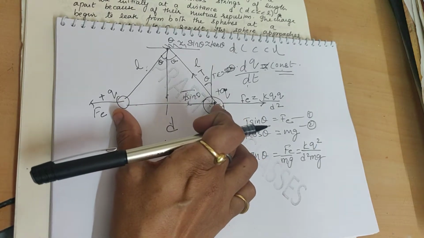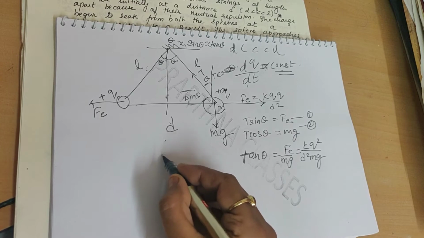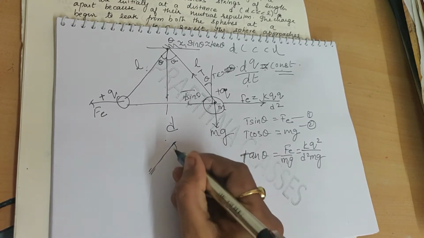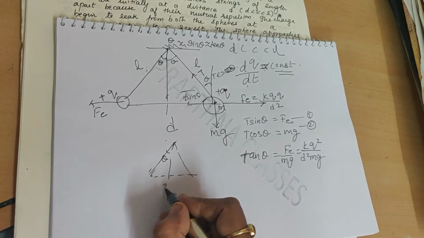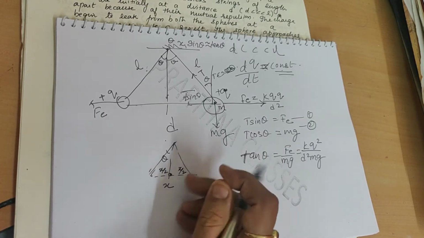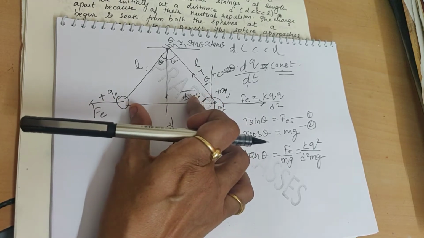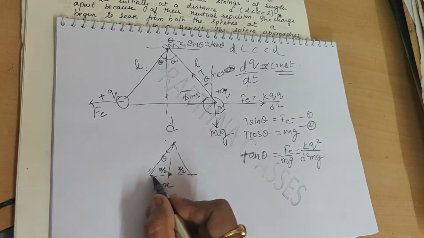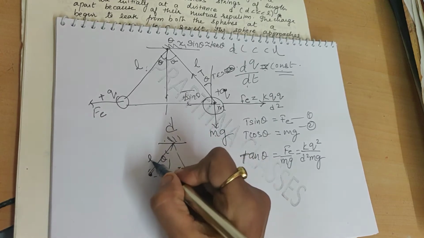But as the charge starts leaking, what will happen? You can see that the spheres will come near to each other, so this angle becomes still smaller. Suppose this distance is x, so this half is x by 2. After leaking the charges at a constant rate, they come near to each other, so the distance changes. Suppose that distance is x.